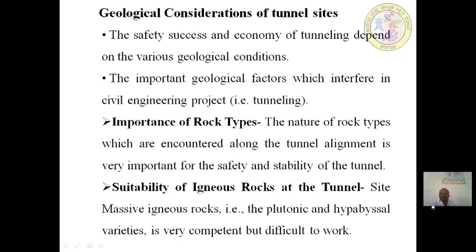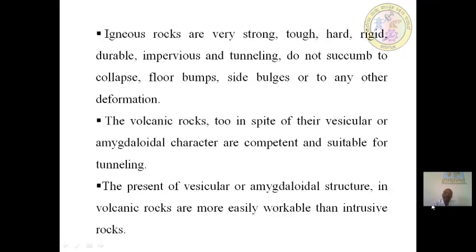Suitability of igneous rocks at the tunnel site. Massive igneous rocks, that is the plutonic and hypabyssal varieties, are very competent but difficult to work. Igneous rocks are very strong, tough, hard, rigid, durable and impervious, and in tunneling do not succumb to collapse, floor bumps, side bulges or any other deformations.